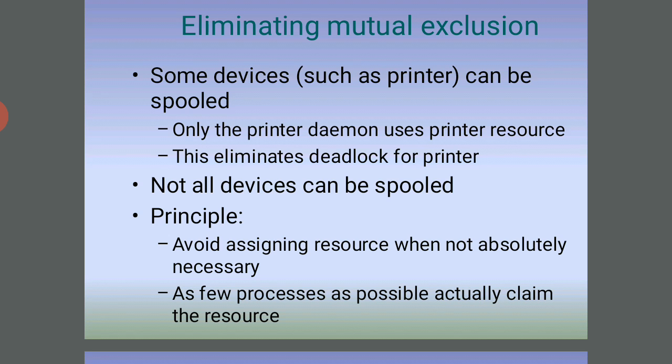Safe state. When a process requests an available resource, the system must decide if immediate allocation leaves the system in a safe state. The system is in a safe state if there exists a safe sequence. So basic facts: if the system is in a safe state, no deadlocks, and if the system is in an unsafe state, deadlock is possible. Avoidance ensures that the system will never enter an unsafe state.